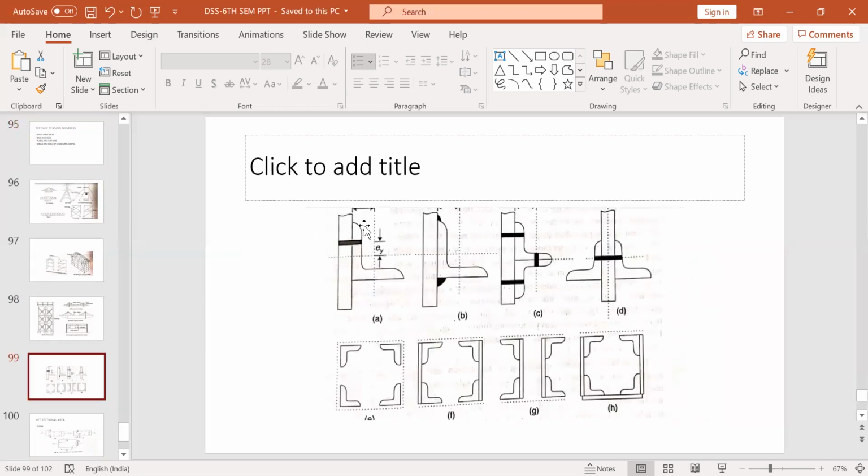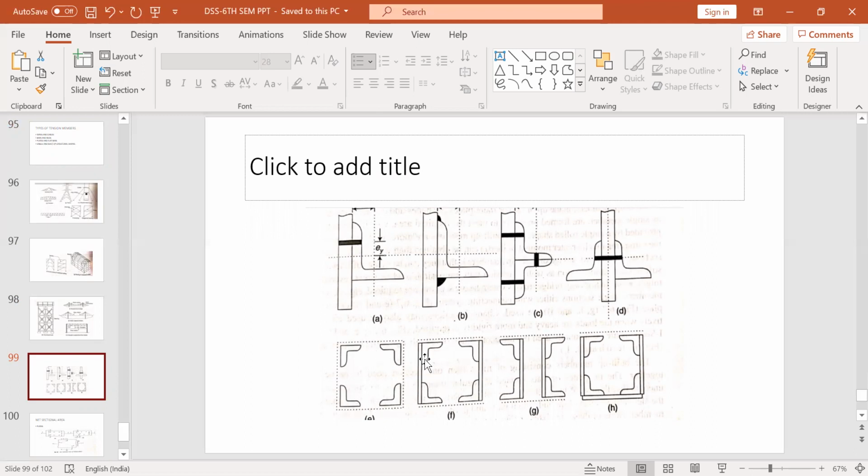These are the shapes in which you use an angle section connected to a tie plate like this, either bolted or welded. Two angles connected on the same side of the plate, or two angles connected on opposite sides back to back and bolted like this. Then you have four angles connected, which can form a tension member as a component.